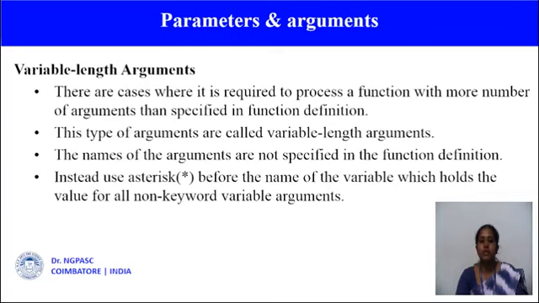The last type is variable length arguments. So in this type, there are cases where it is required to process a function with more arguments than specified in the function definition. So this type of arguments are called variable length arguments.